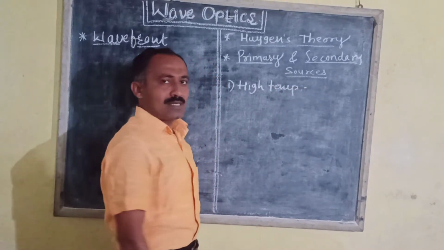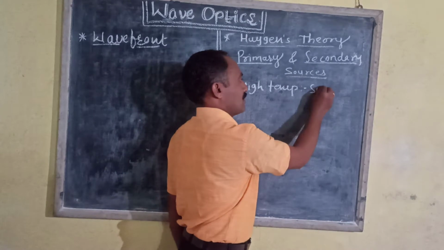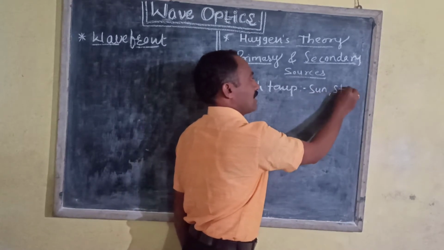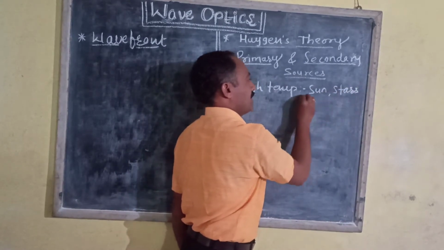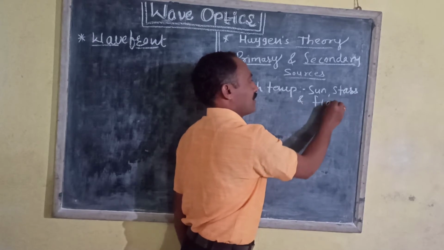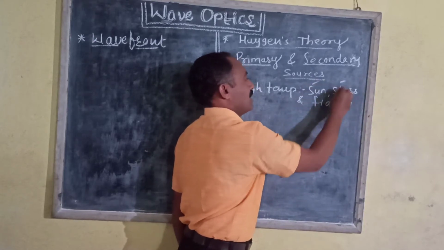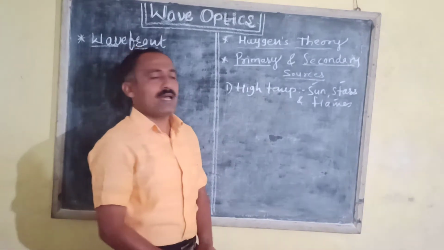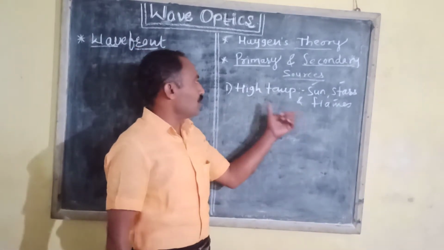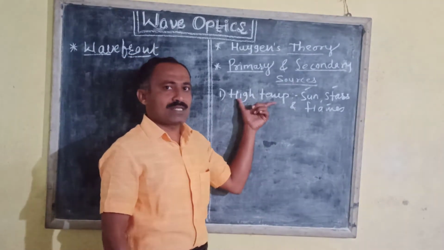For example, sun, stars and flames. Means these sources emit light due to very high temperatures.